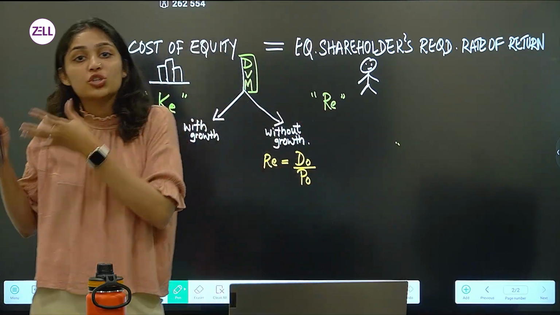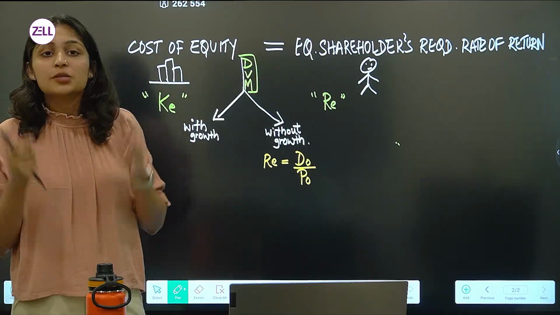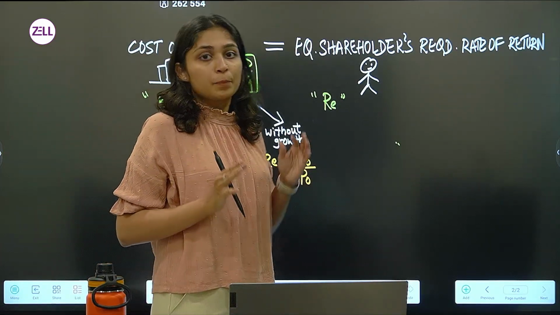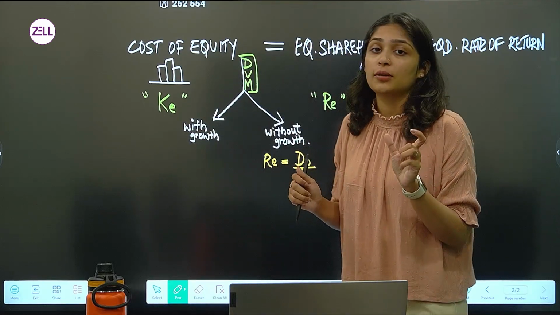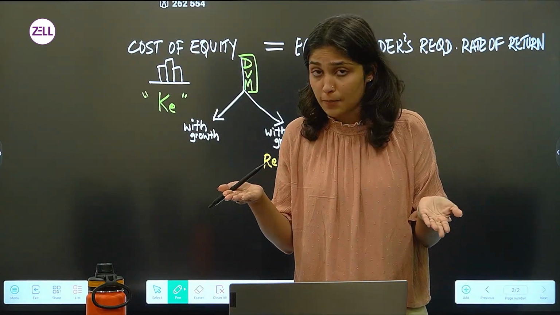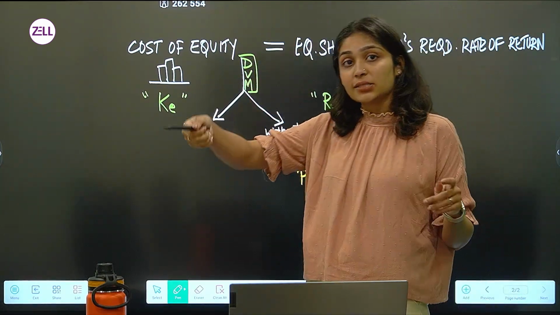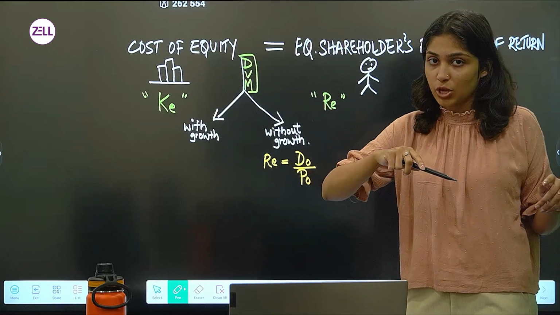Whereas cum dividend share price means it is including the dividend. So you should be very careful, because in a particular question they might have given you the ex dividend share price or the cum dividend share price. You should be smart enough to recognize which it is.